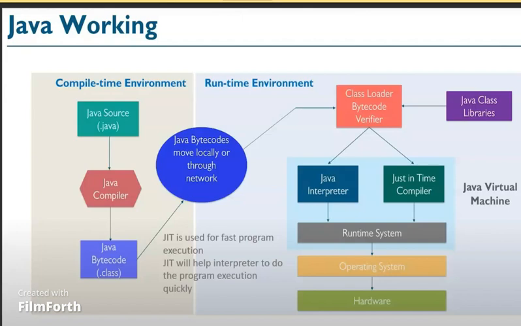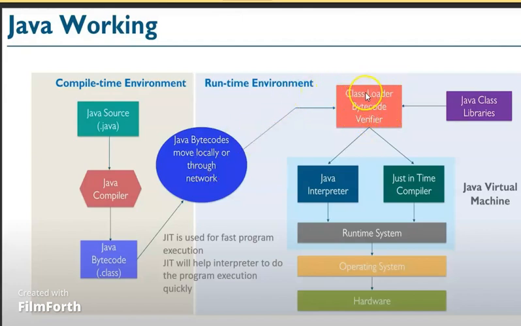Compile time environment, runtime environment, and Java Virtual Machine. So here we are clearly given the image of how Java is working step by step. Let's come to the first, the Java source code. From the Java source code, the compiler is going to compile and it is giving the bytecode. The Java bytecode moves locally or through the network. From local or through the network, it goes to the class loader and bytecode verifier.